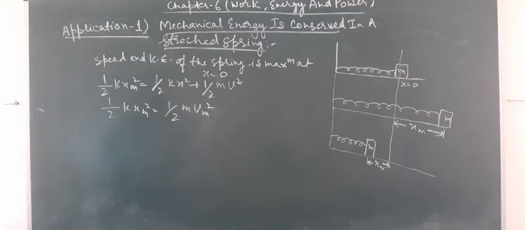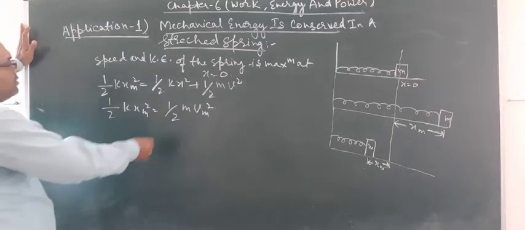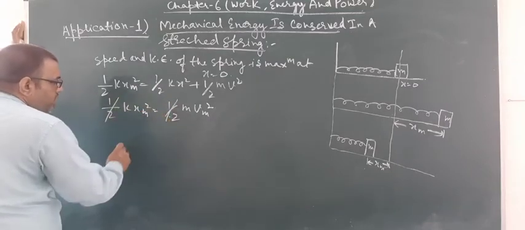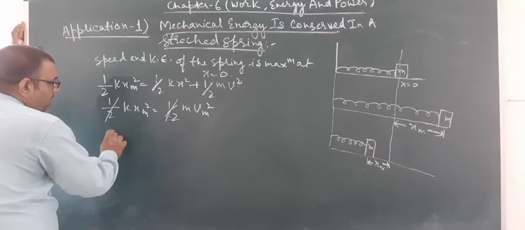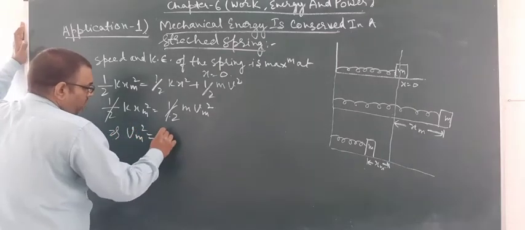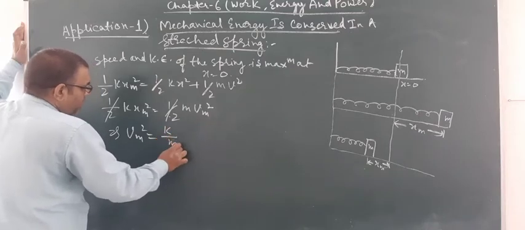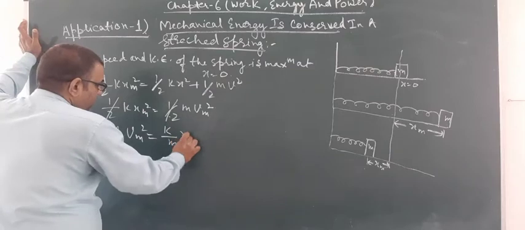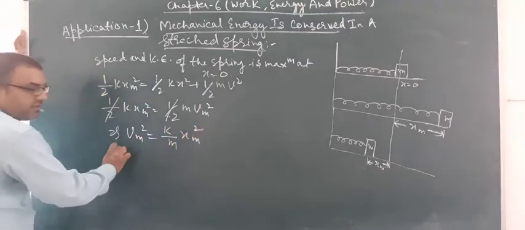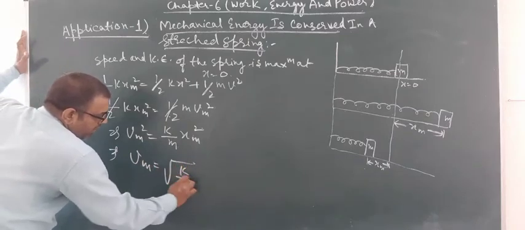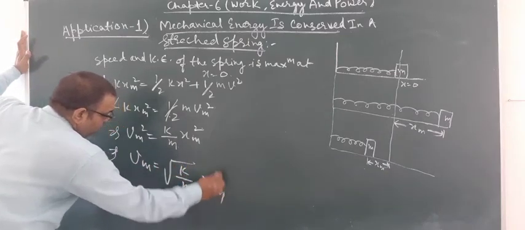From here we can calculate the value of vm. Half and half cancel out, and vm square is equal to k by m into xm square, so vm is equal to under root k by m into xm.